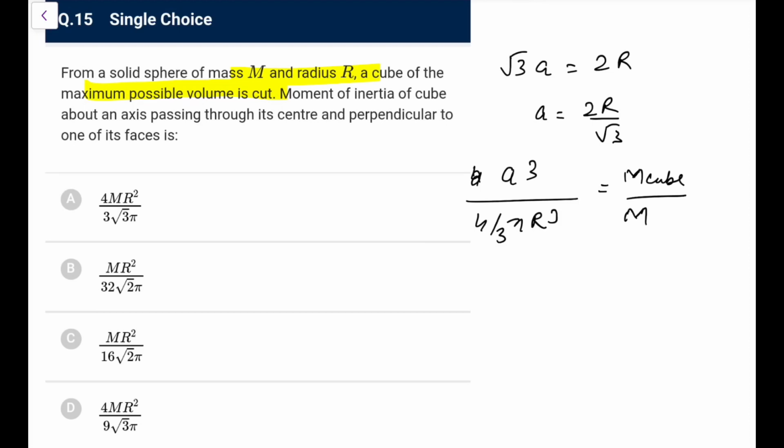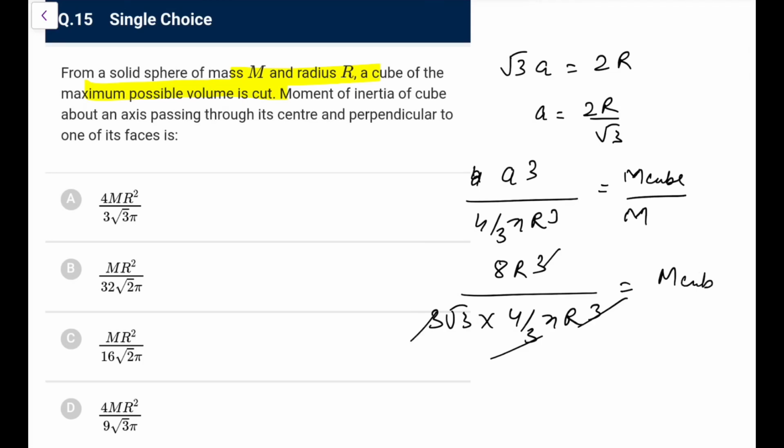So what I can put, a cube I can put as 8r cube upon 3 root 3 into 4 by 3 pi r cube, 3 and 3 go, that is m of cube upon m. So the cube mass comes out as 2 by root 3 times the mass of your sphere, if I have done it right. No, it is not 2 by root 3, it would be 2 by root 3 pi.